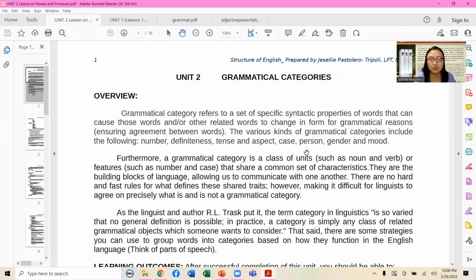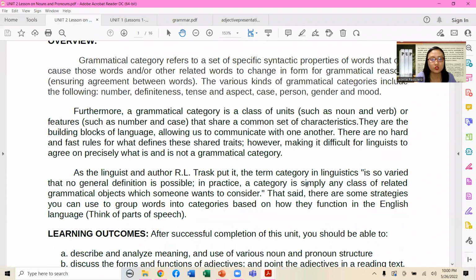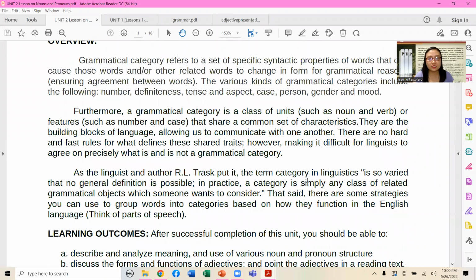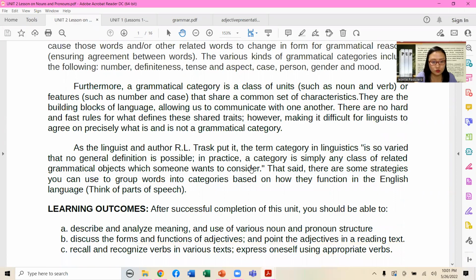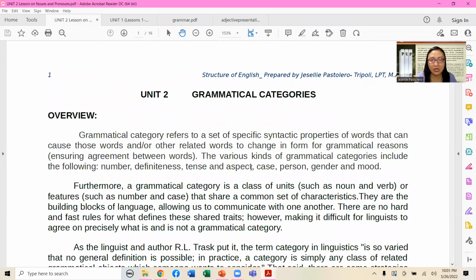But before uploading, let me remind everybody of certain matters here. I'm not going to read all paragraphs. I will just lead you to some insights that can give you some sort of clarity as you go back and reread our next unit chapter. All right, this is entitled grammatical categories.